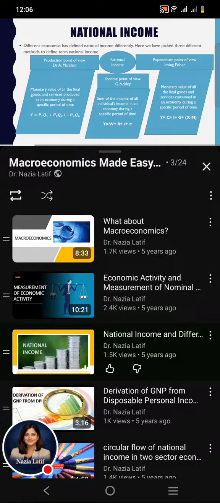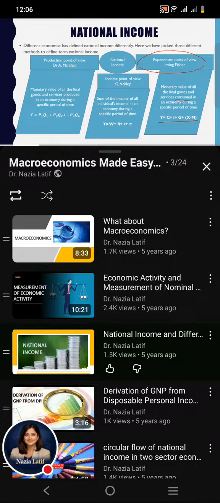The third method to define the term national income is the expenditure point of view taken by Irving Fisher. He defined national income as the monetary value of all the final goods and services consumed in an economy during a specific period of time. Equationally, we can write it as Y = C + I + G + (X − M).